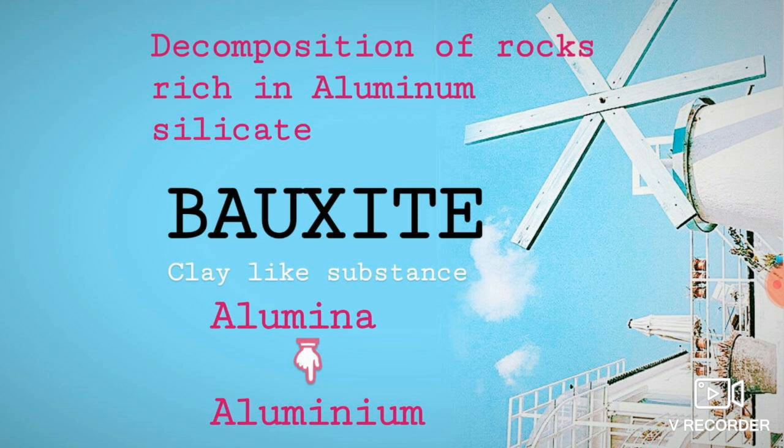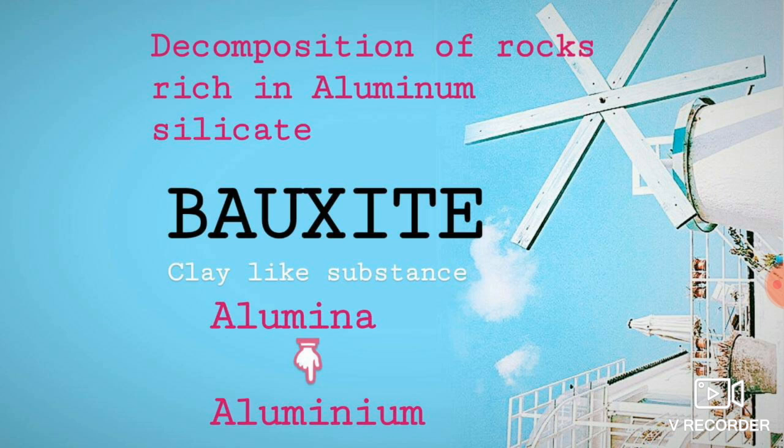Now you are seeing a bauxite deposit. Definitely it will have aluminium content because it is formed from the aluminium silicate rock, right? So from the bauxite you can extract alumina and later you can convert it into aluminium. Clear? So the decomposition of rocks with aluminium silicate forms bauxite deposits.